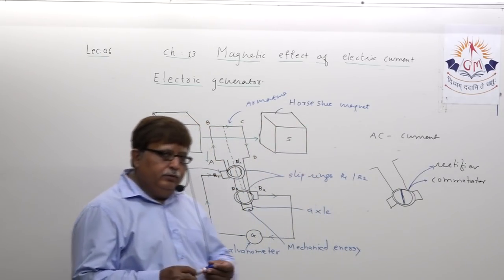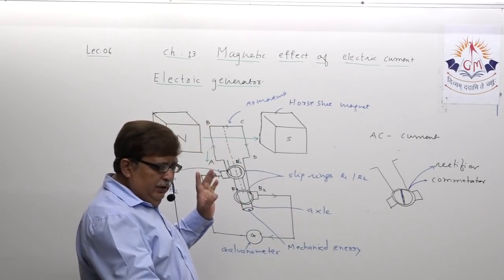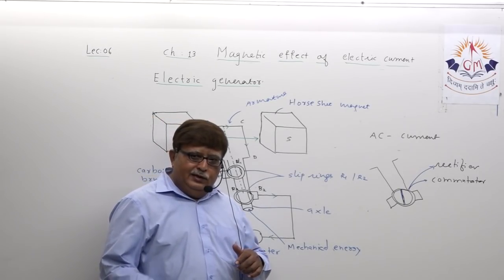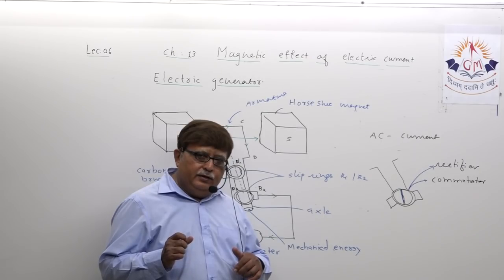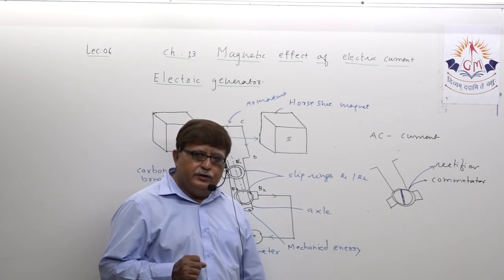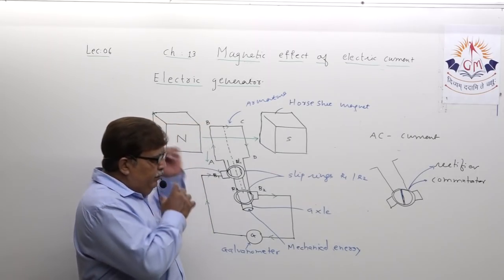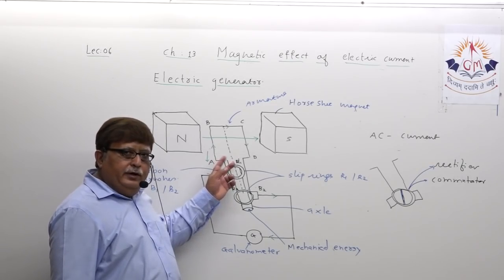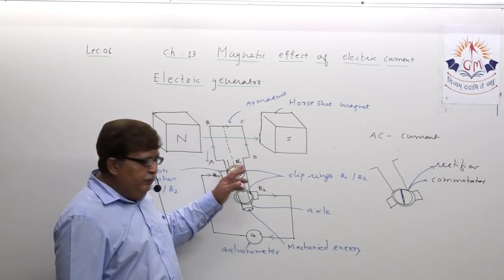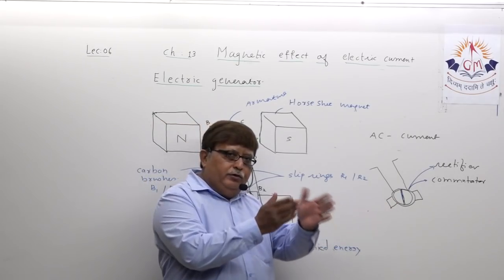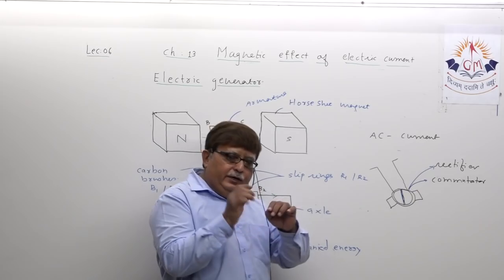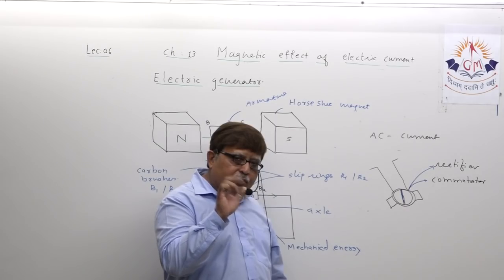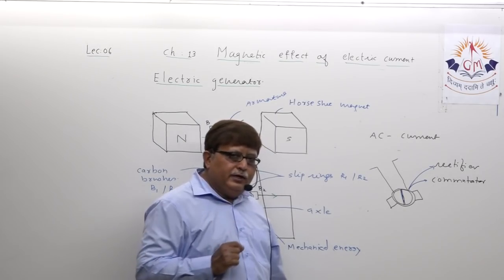On account of this rectifier arrangement, you are going to get a constant unidirectional current in the external circuit. Understood? Dear student, what happens? The moment the direction of current changes in the coil, the slip ring also rotates, and it tries to maintain the constant unidirectional current in the external circuit, like I told you in the motor.